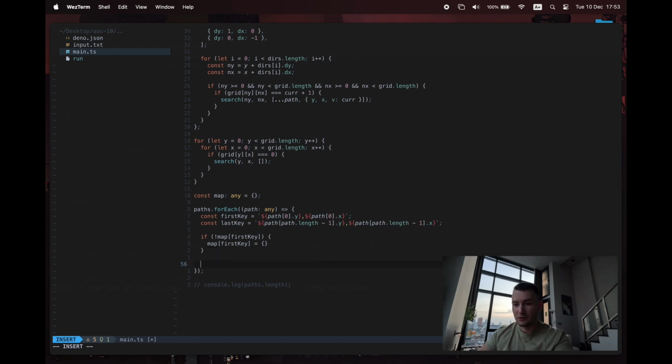And then what we can do is we can always simply say map first key equals a map of where second key is what? True. I don't care. I just need to put a value in there. And then let me see what's inside map. That's wrong. Why is that wrong? Cannot find second key. It's called last key.